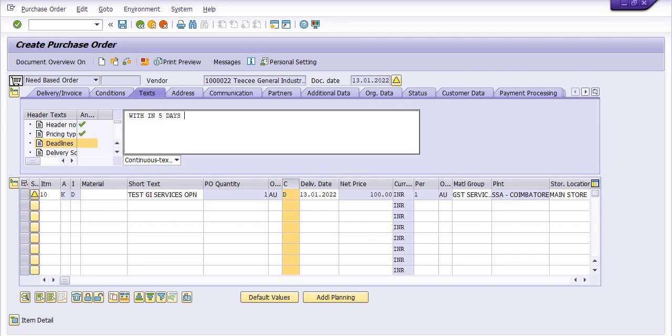Within 5 days of issuing of the PO. Okay, you can mention the delivery schedules. Okay, that is 13 January 2022.